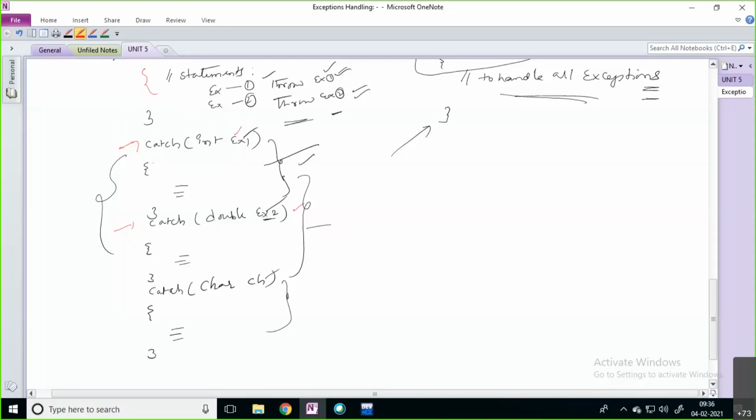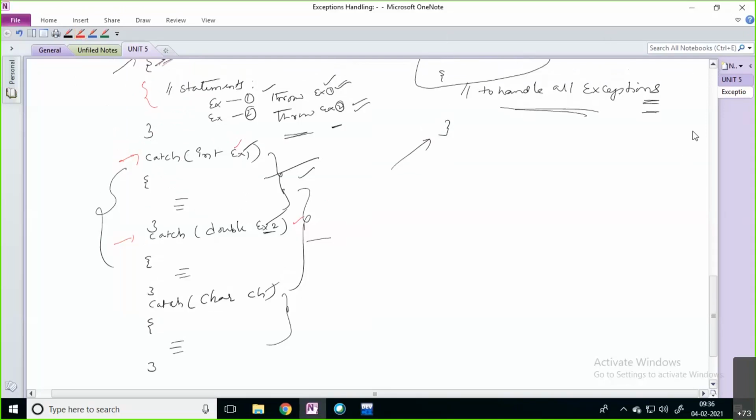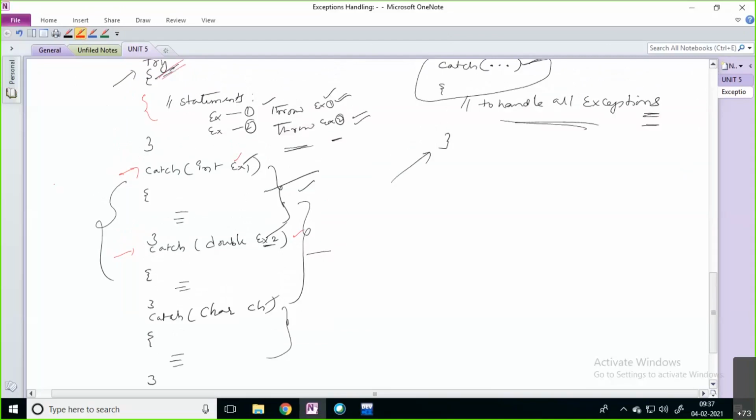See, suppose in your try block it is raising more than one exception, and you have not written a catch block for one particular exception.